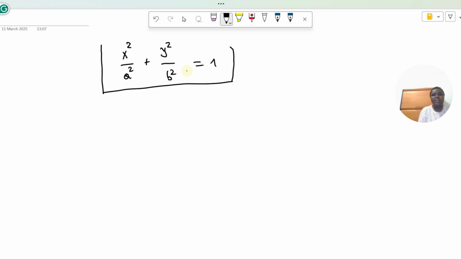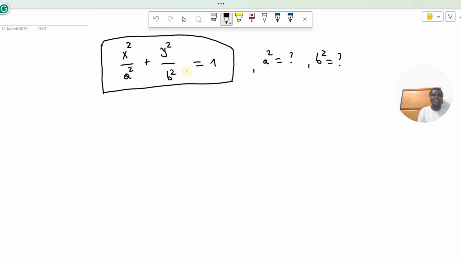If it is a standard ellipse, its general form should be x squared over a squared plus y squared over b squared equal to 1, because we have been told that it is a standard ellipse. So what we have to find is a squared equal to what, and b squared equal to what.